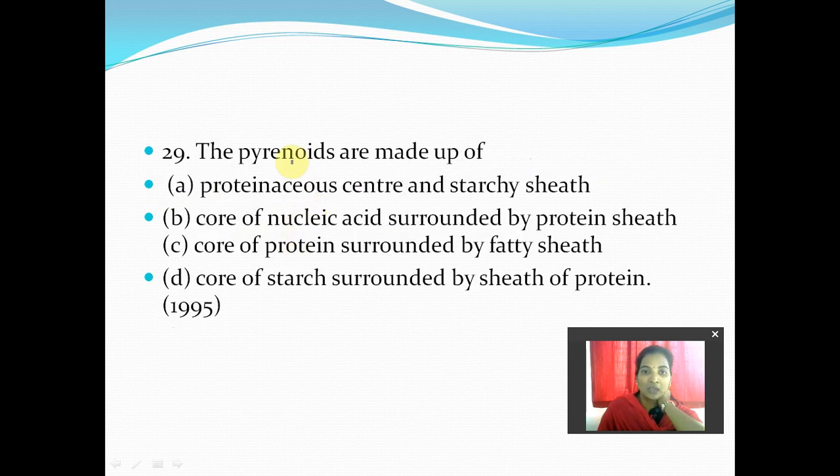Next, 29: the pyrenoids are made up of. So where are the pyrenoids present and what are they made up of? This is very important, students. Most of the time they have been asked. Proteinaceous center and also starchy sheath. This is the perfect answer. They are proteinaceous in nature and also have a starchy sheath surrounding that, right?